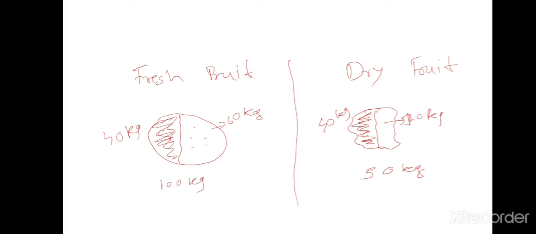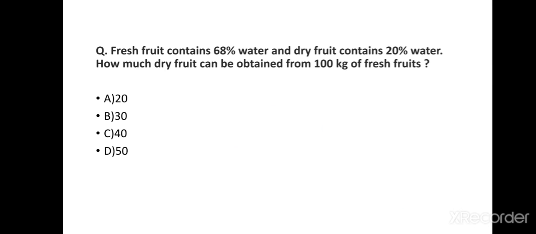And if you see the percentage of pulp in fresh fruit, it is 40 out of 100, means 40%. And in dry fruit it is 40 out of 50, means here it is 80%. So we can see the percentage has increased in dry fruit, but we have to keep in mind that the actual weight of the pulp always remains constant. Pulp doesn't go anywhere. Okay, so let's see the question.